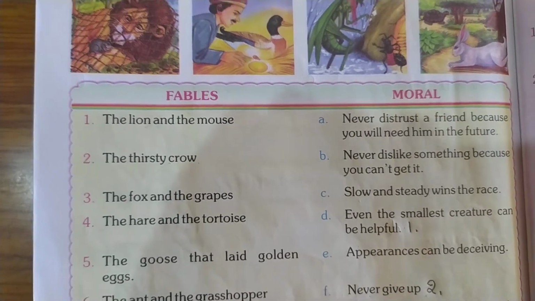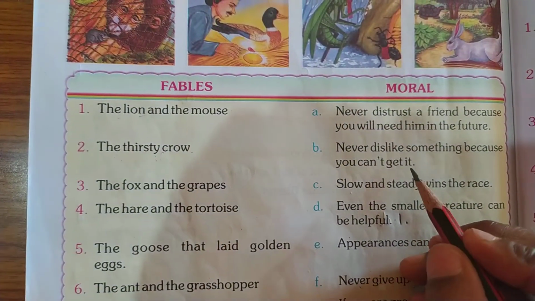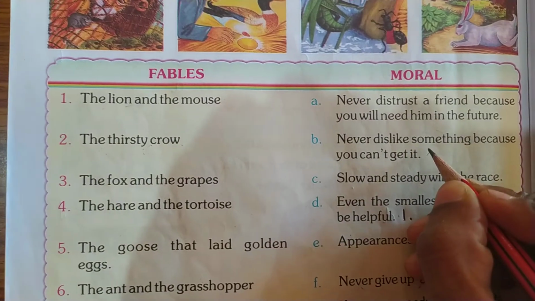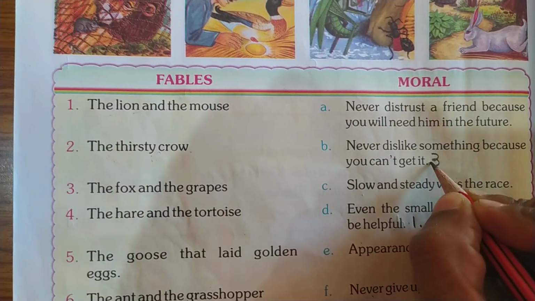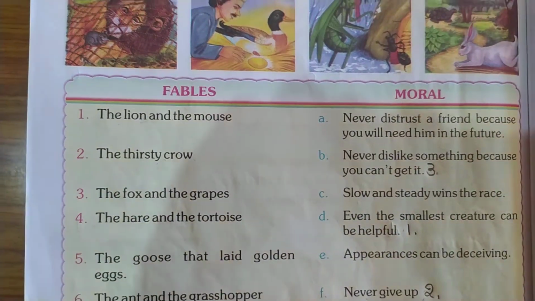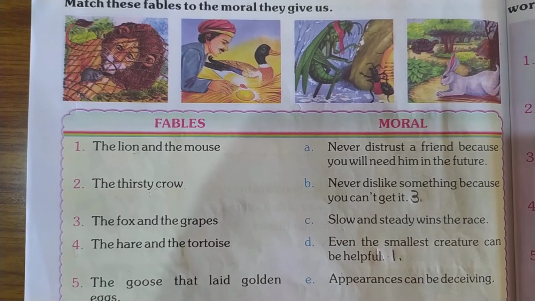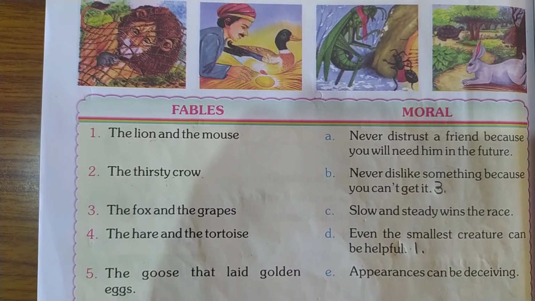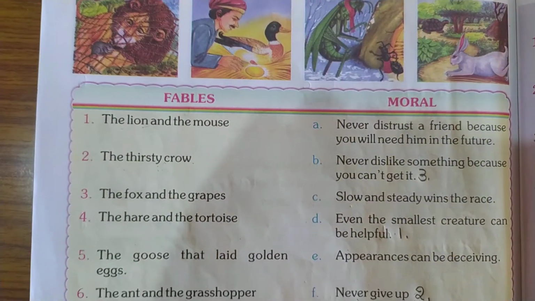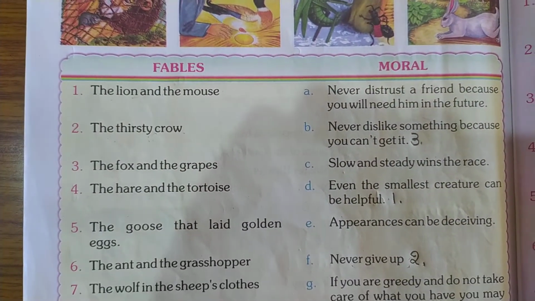Okay, so this is the moral of the story, the fox and the grapes. So you write here 3. The moral of the story, the fox and the grapes, is never dislike something because you can't get it. Okay, next we'll move on to the fourth one.